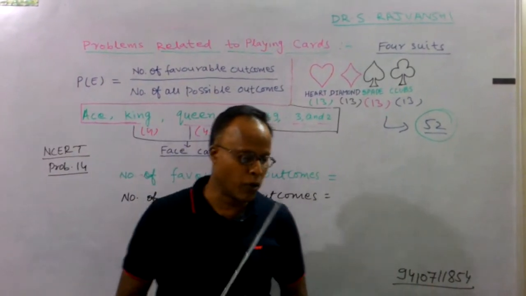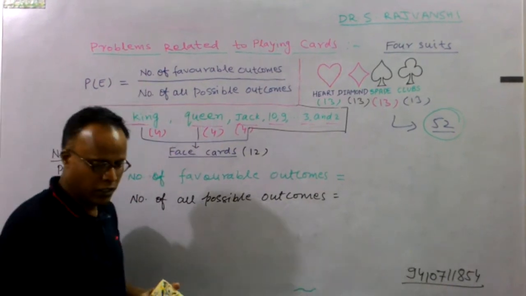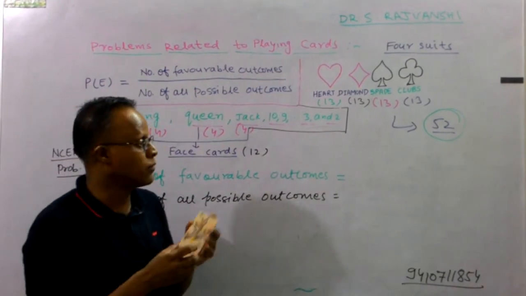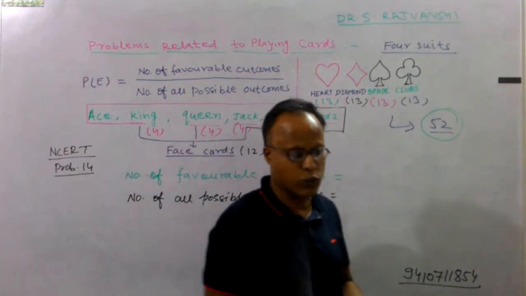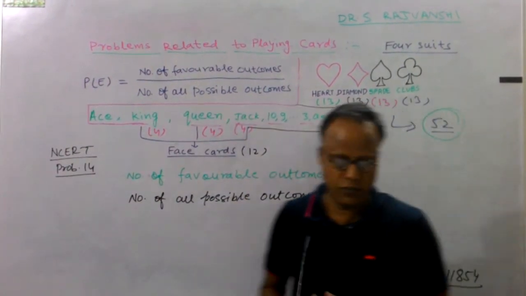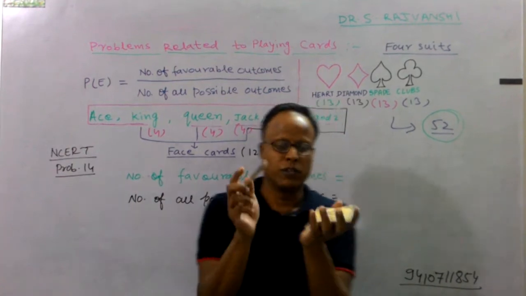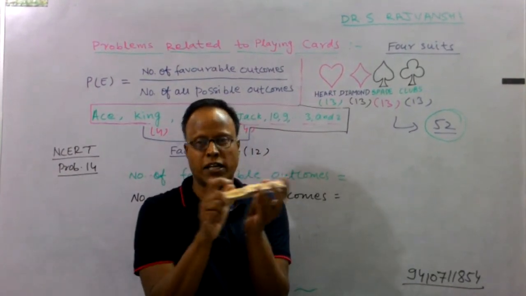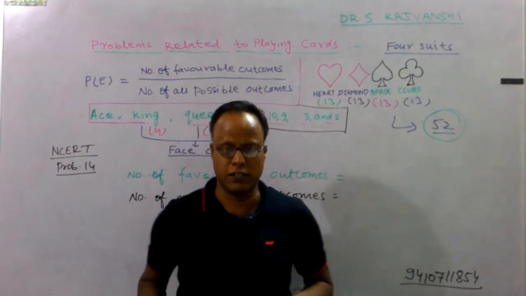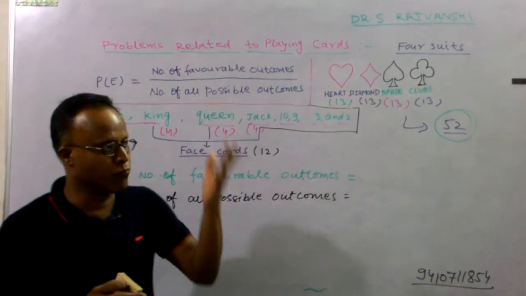Yes, beta, please read the problem. Playing cards: the total number of cards is 52. Remember this thing. One card is drawn from a well shuffled deck. This is called a well shuffled deck of cards. So we pick up one card, then we need to calculate some probability of this.